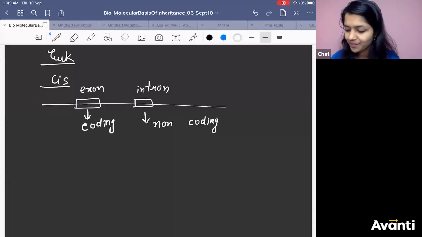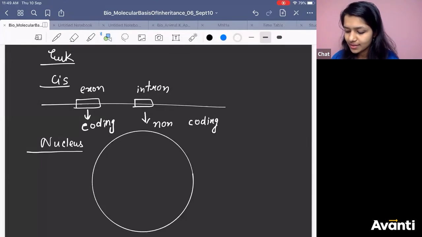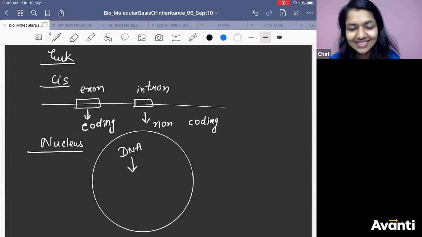My dear children, in the case of eukaryotes, where is this process happening? I have taught this, I want answers now. Yes, Tausif, very beautiful. It is happening inside the nucleus. DNA is making RNA. But the RNA is going to have coding sequence as well as non-coding sequence.